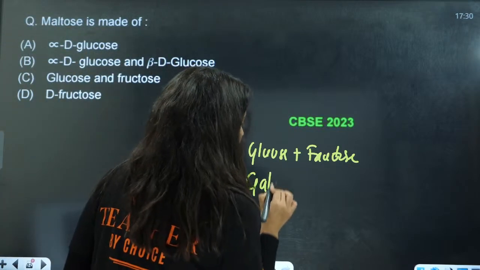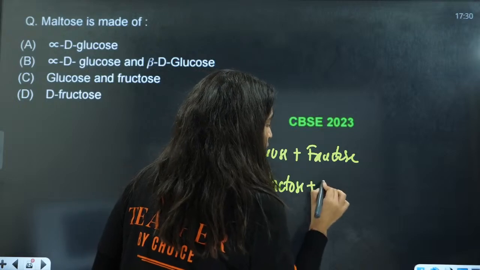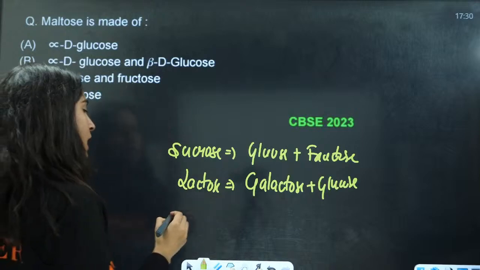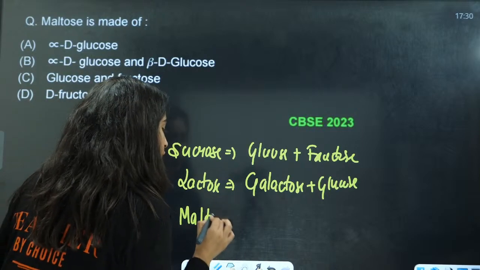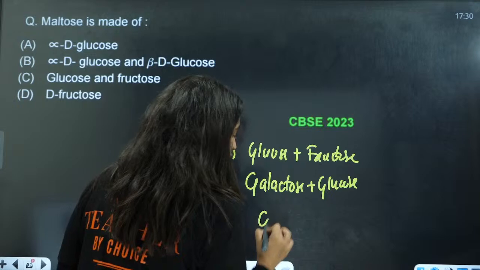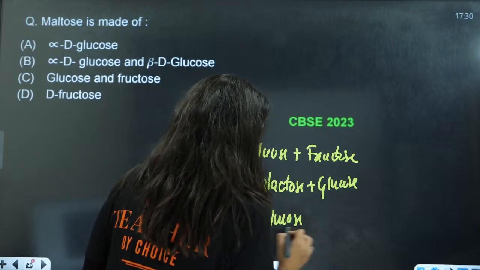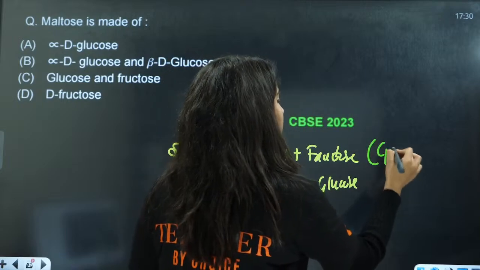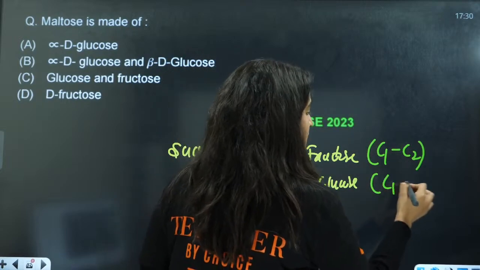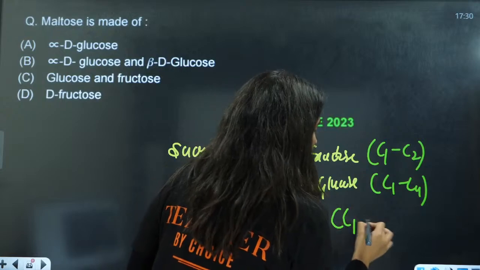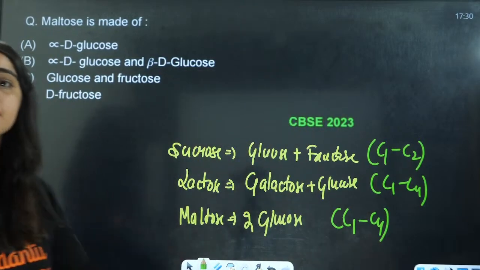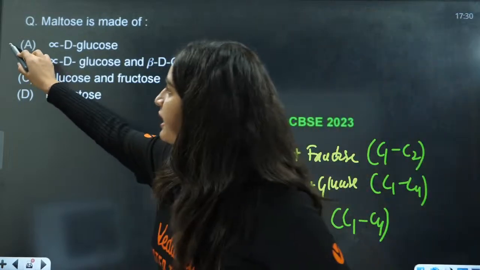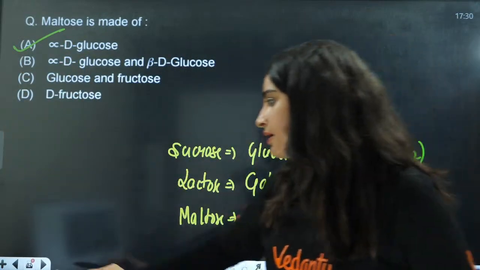And maltose is made up of 2 units of alpha D glucose. Here we will have C1 C2 linkage, here we will have C1 C4 linkage, and here C1 C4 linkage, glycosidic linkages. So alpha D glucose is going to be the correct answer here.